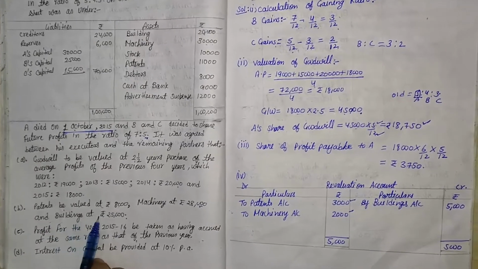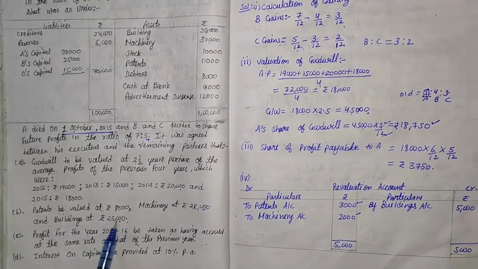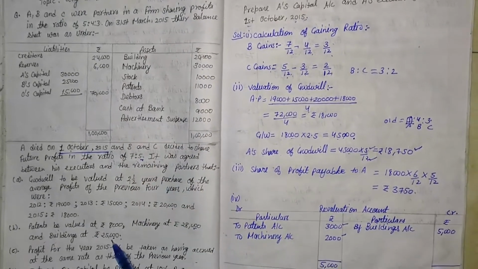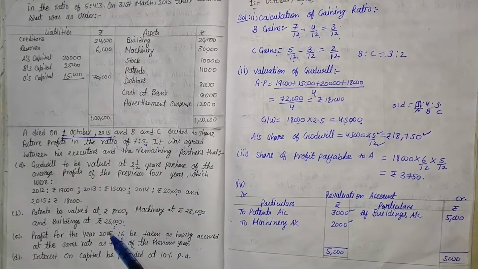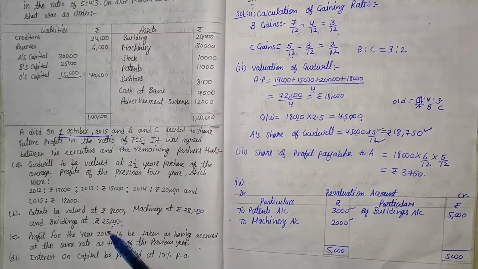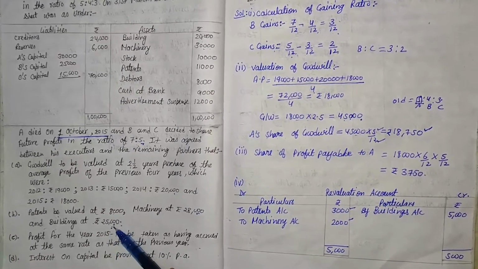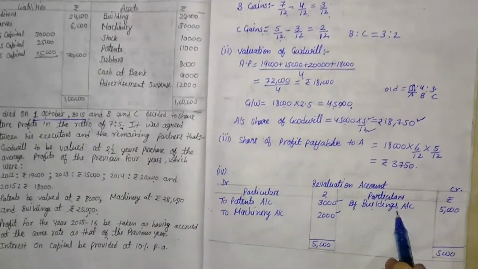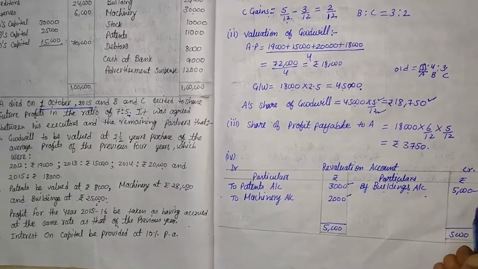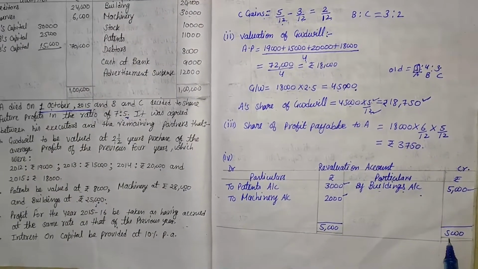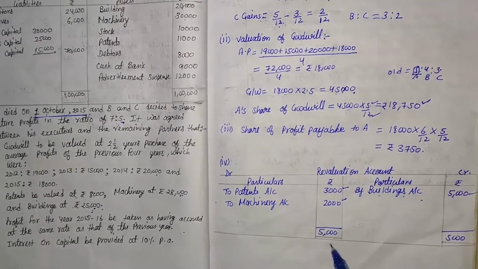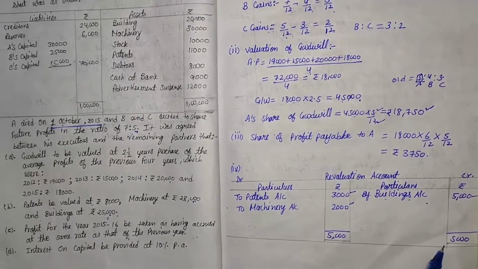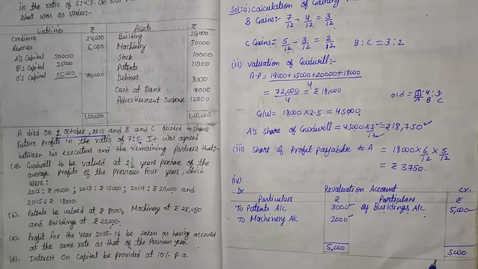Then building at 25,000. Before this, the building value is 20,000. Now the balance of building is 25,000. It means the asset's value is increased. If the value of an asset increases, that will be recorded on the credit side of revaluation account. So here it is by building account, that is 5,000. After totaling both sides, we get 5,000 on both sides. So it means that there is no profit or no loss, because there is no balancing figure on any side.